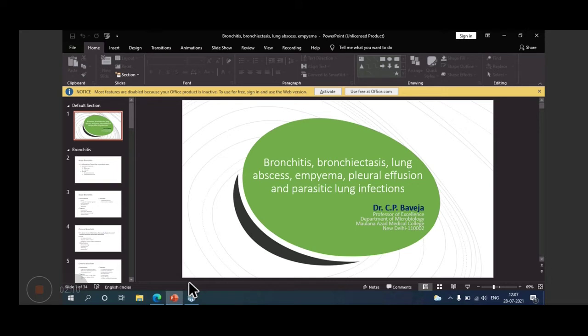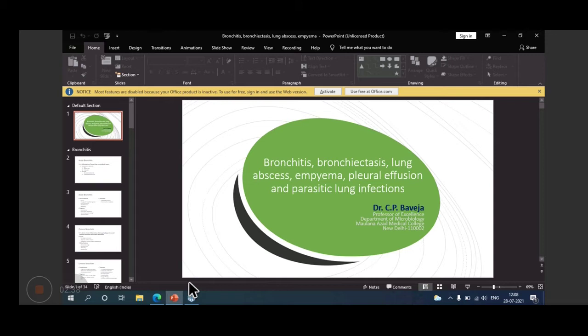Radiological examination means X-ray chest will give you some idea. If fluid is there, pleural effusion, X-ray chest will show you something. If you want to localize the fluid, then CT scan may be of help. Bronchovascular markings might be found. Then the microbiology part tells you the cause of the infection. Otherwise, you are diagnosing radiologically, clinically, and by symptoms.